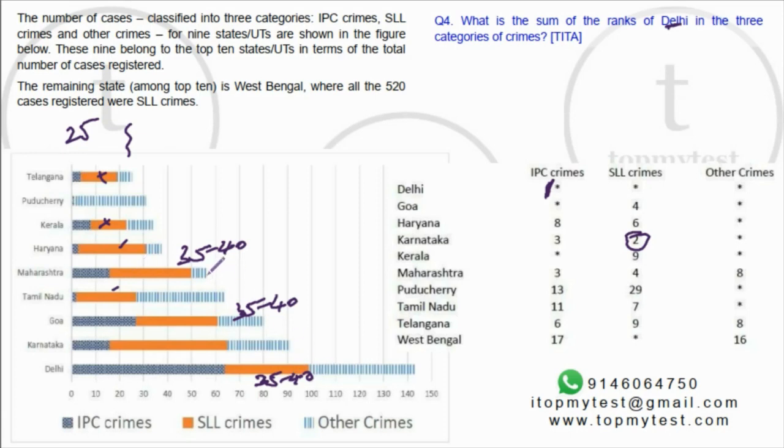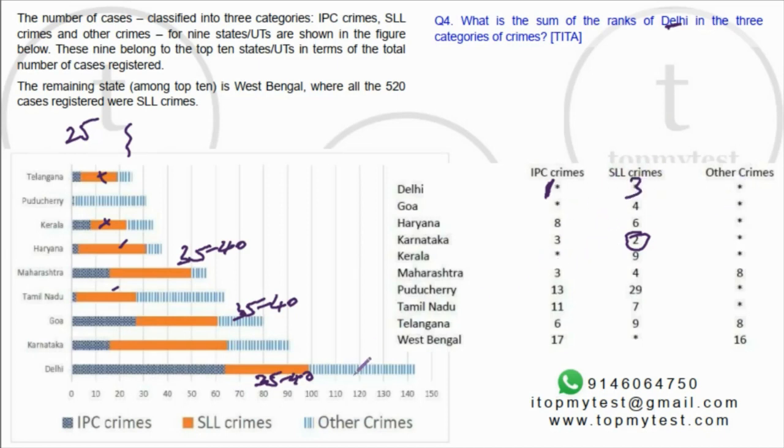It has to be more than this, because if Delhi is not third, then one out of Maharashtra or Goa should be third, but both of them are ranked fourth. Right? So either all three of them should be ranked third, or Delhi would have been higher. So even though we don't know the exact values, Delhi would be higher here. So SLL, Delhi will be third.